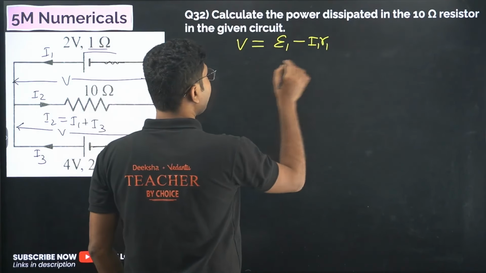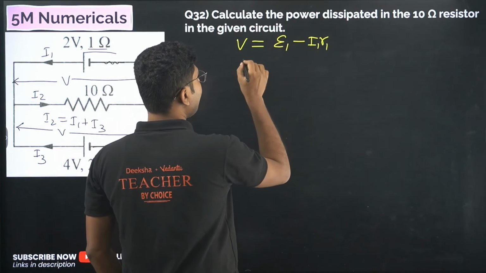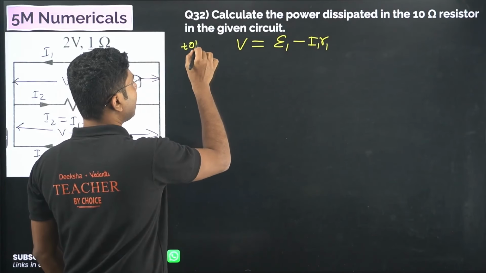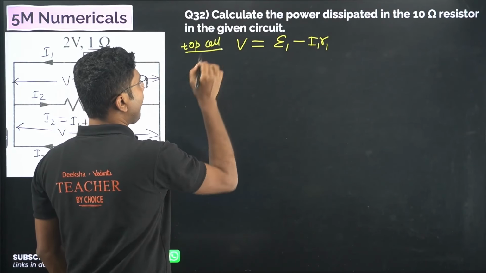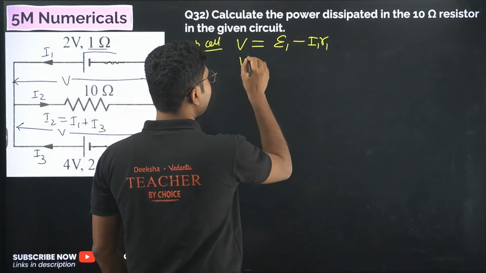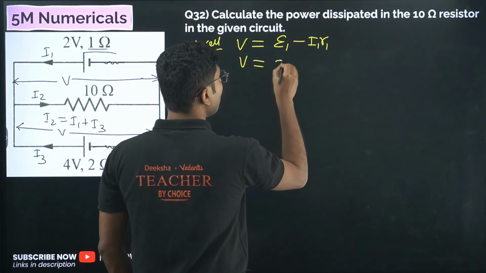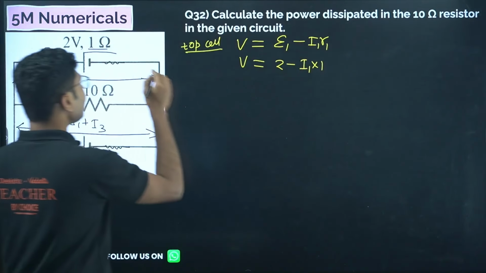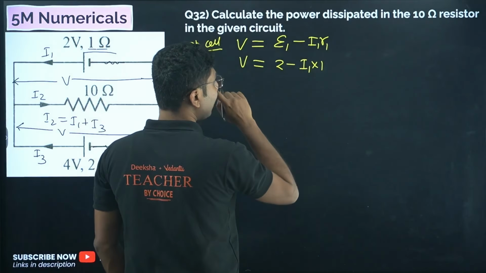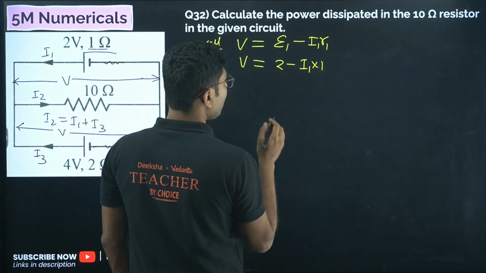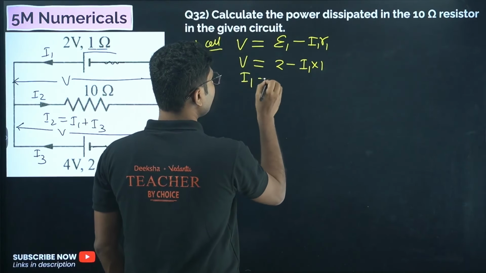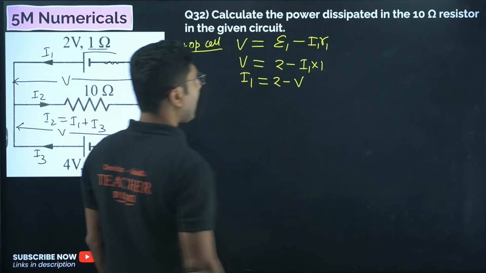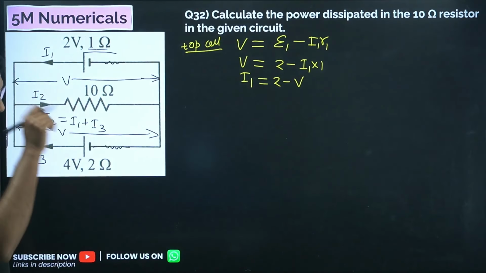So for the top cell, V equals 2 minus I1 into 1, since the resistance is 1. Or I1 equals 2 minus V.